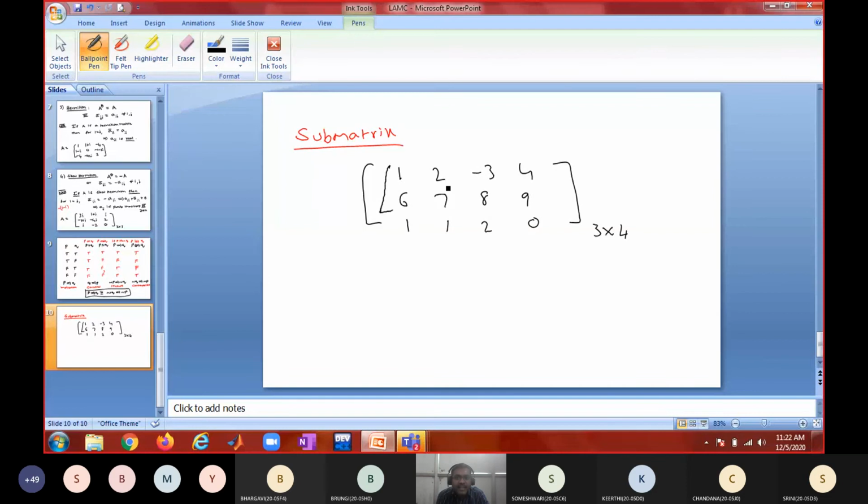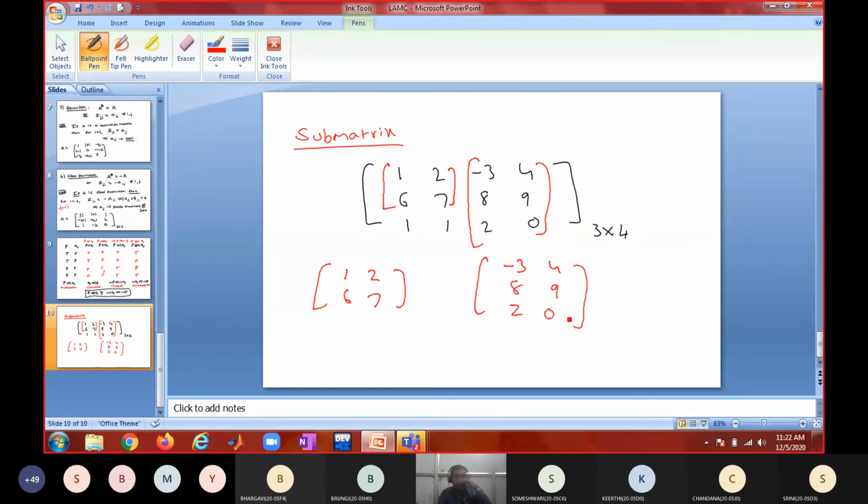If I select like this, that is a square submatrix. So 1, 2, 6, 7 is a square submatrix. But if I select like this, then that is not a square submatrix. So in a matrix, you can select square submatrices or non-square submatrices.